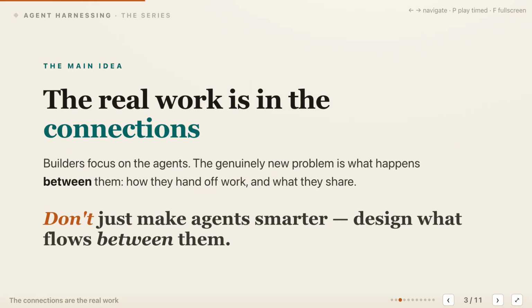That failure leads to the main idea. The connections are the real multi-agent work. A single agent already needs reasoning, tools, and context, but adding more agents creates a new engineering surface between them. Handoffs move responsibility and results, while shared state gives several agents a common view of the evolving task. If either surface is vague, successful local actions will not combine into a reliable system outcome. Design what flows between agents instead of treating communication as free-form text wrapped around otherwise finished components.